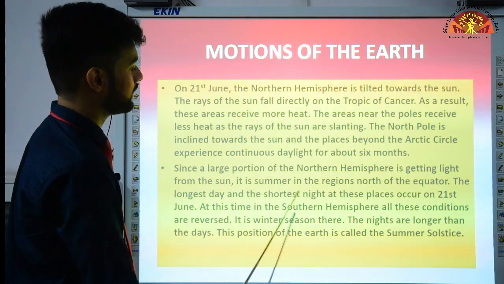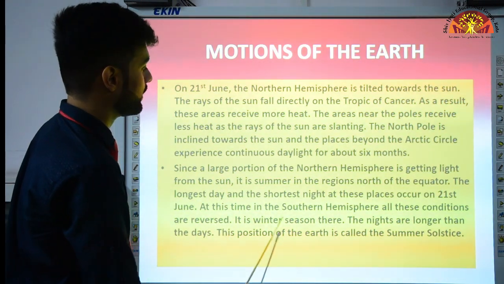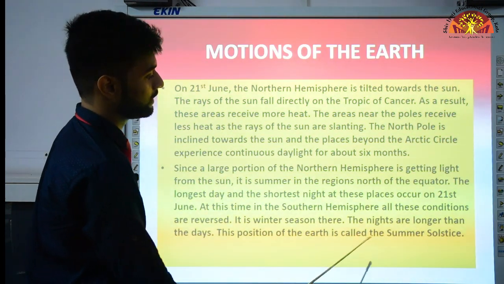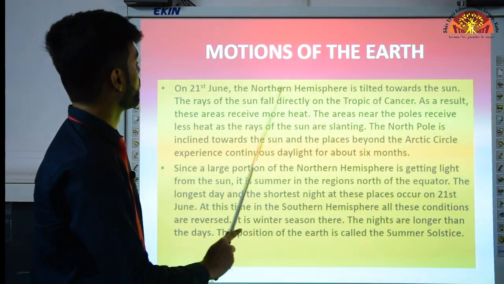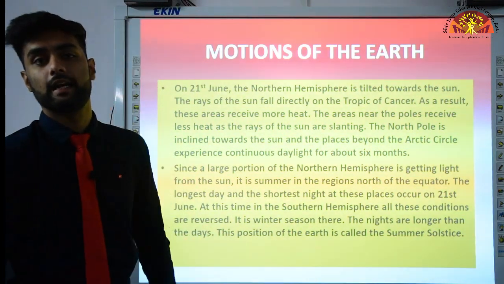And at this time in the southern hemisphere, all these conditions are reversed. It is winter season there and the nights are longer than the days. This position of the earth is called the summer solstice. So on 21st June we experience the summer solstice, means the longest day.